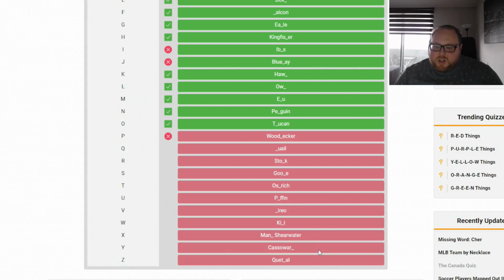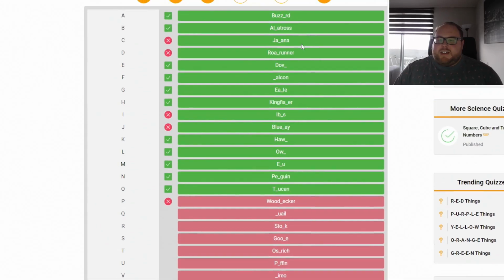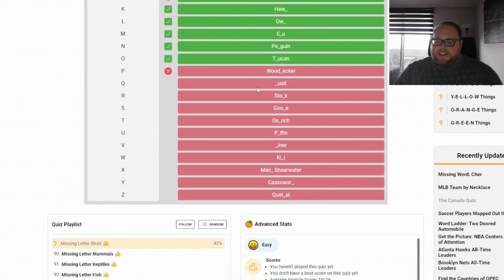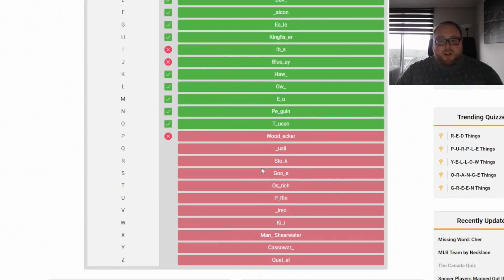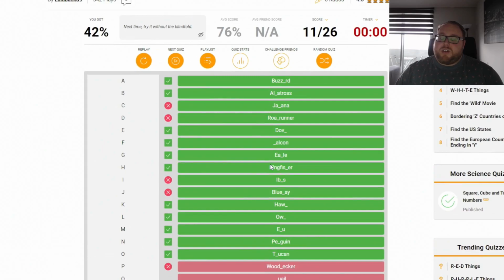Cassowary, and a quetzal. I would have done well. It was obviously the jacana. That was giving me a hard time. Ibis would have been a hard one for me. And then I would have suffered with the vireo, the Manx, the cassowary. But overall, 11 out of 26, not the best, but I will take it. Let's move on to the next quiz.